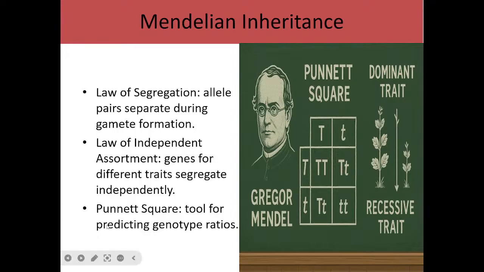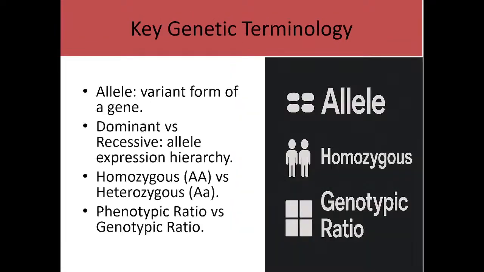Then the Punnett square. This is an example of a Punnett square. It is a tool which is used for predicting genotype ratio. And key genetic terminologies are allele. Allele is known as the alternative form of any gene. So if you have a gene for tallness, the alternative form of it is going to be shortness, and that is called the allele.